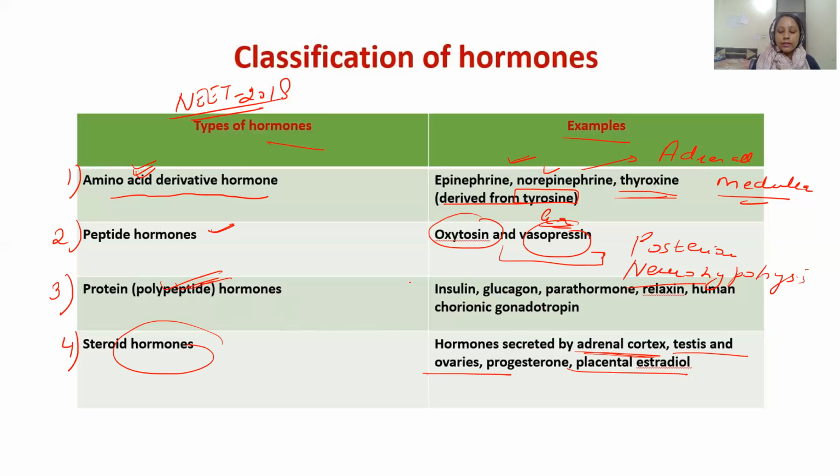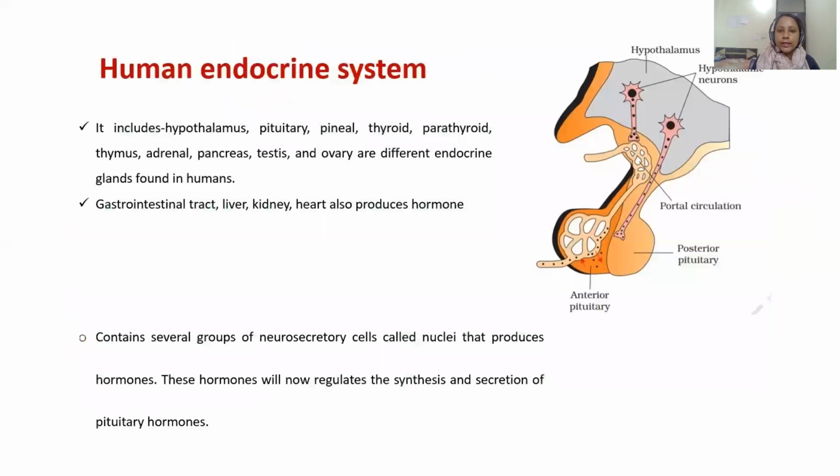Now, let's come to the human endocrine system, which consists of different endocrine glands: the hypothalamus, pituitary, pineal, thyroid, parathyroid, thymus, adrenal, pancreas, testes, and ovary are the different endocrine glands in humans. Apart from that, the pancreas and the testes are endocrine as well as exocrine.